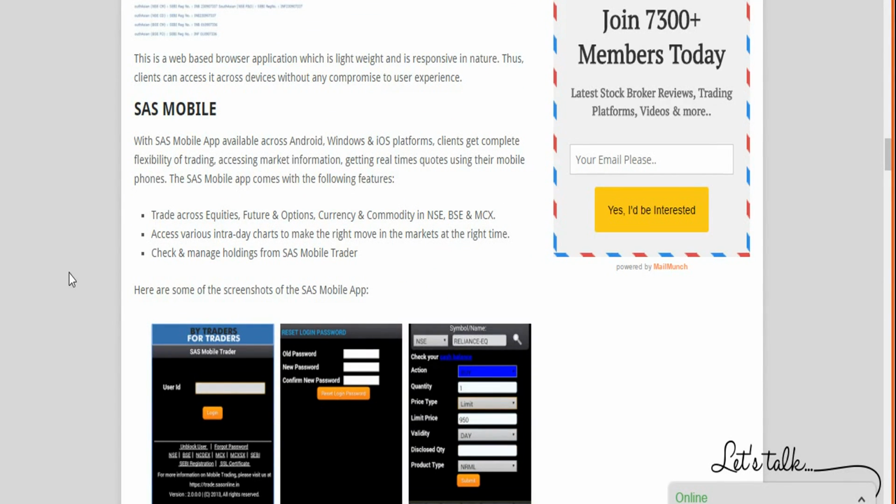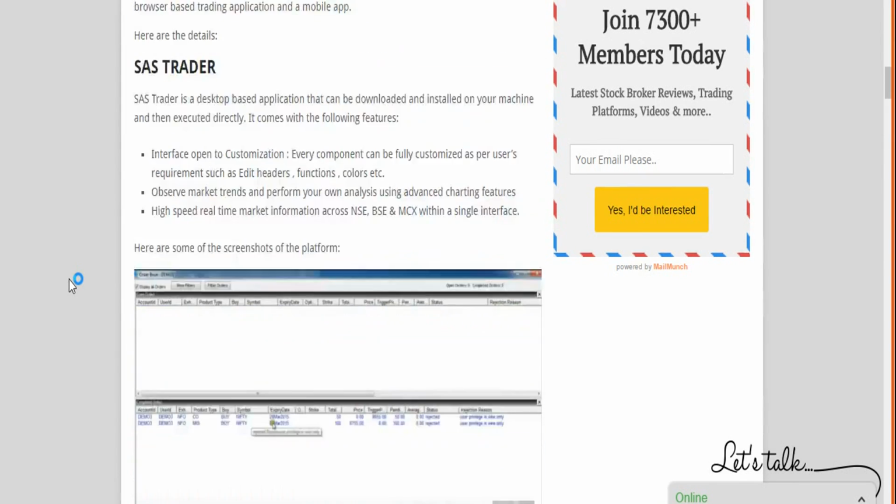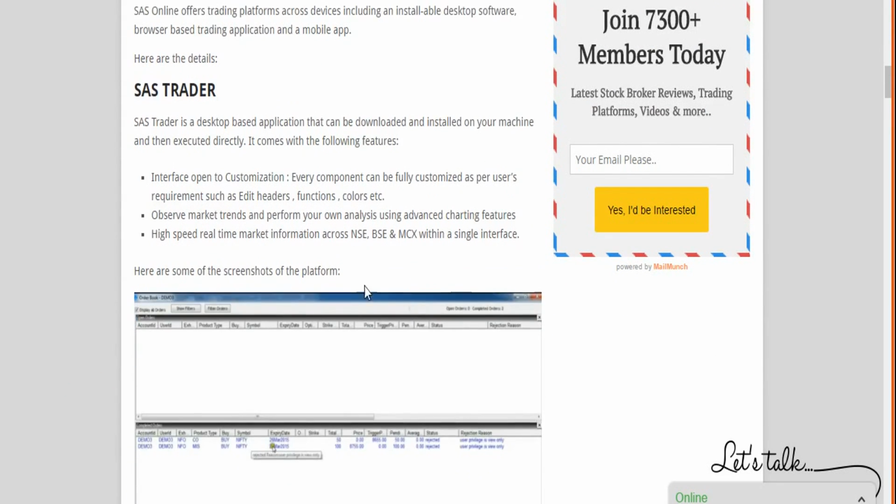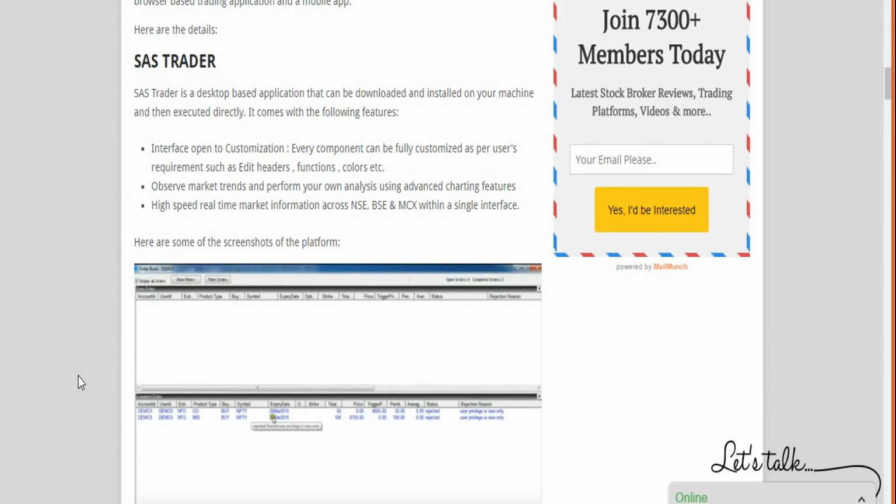So when it comes to SAS Online, the most recommendable software that we can look forward to is SAS Trader. Now, of course, it comes with the con of a limited number of features, but it provides you an overall good experience in terms of performance and speed. So for a terminal-based software, you can go for SAS Trader.